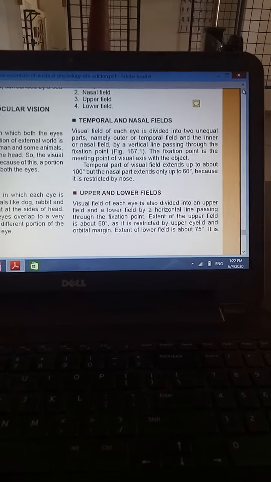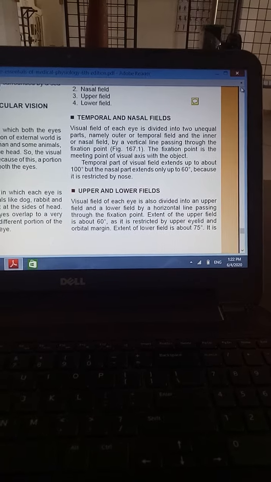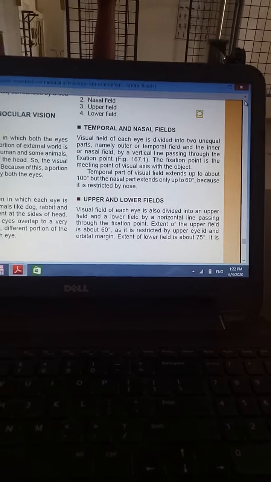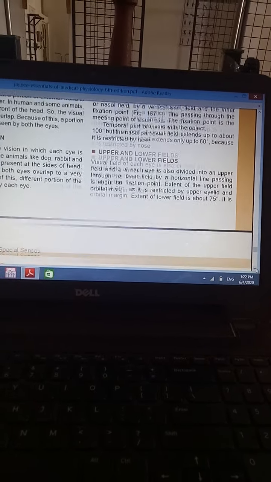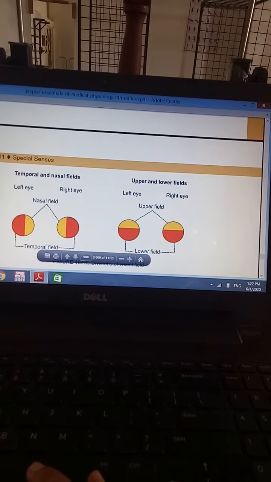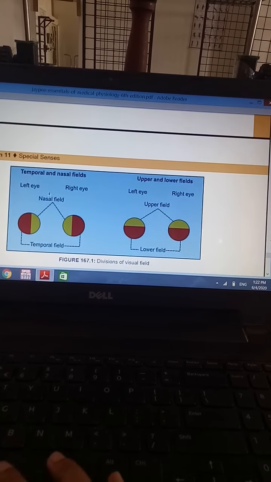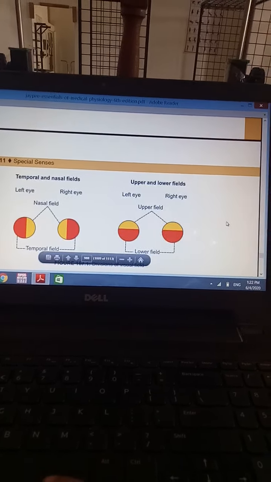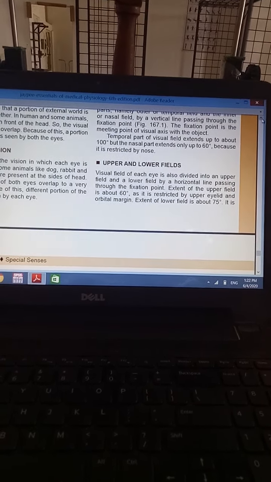The fixation point is the meeting point of the visual axis with the object. So fixation point means this point. This is the fixation point of the eye for that particular object or picture that we are going to see.